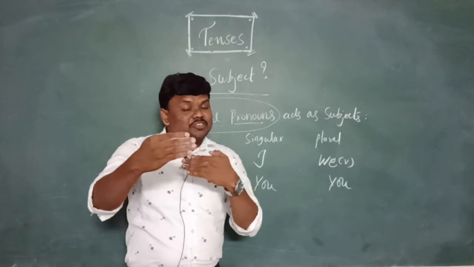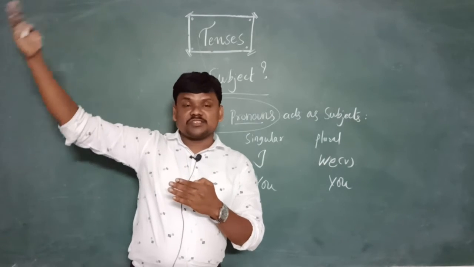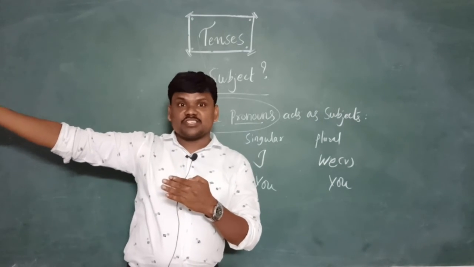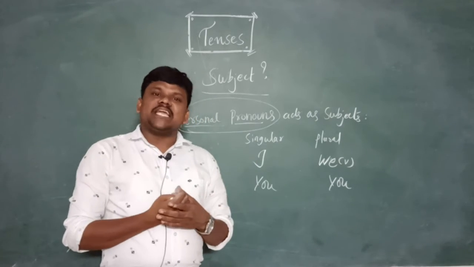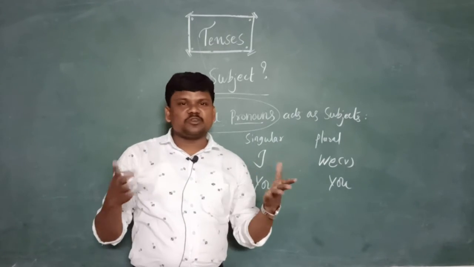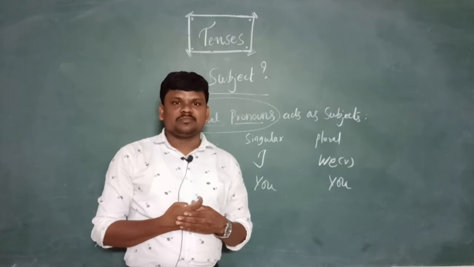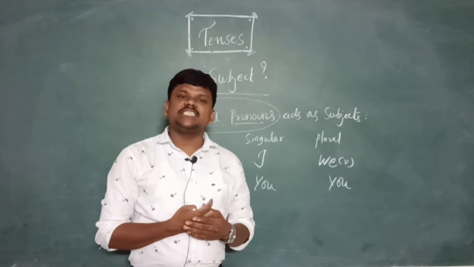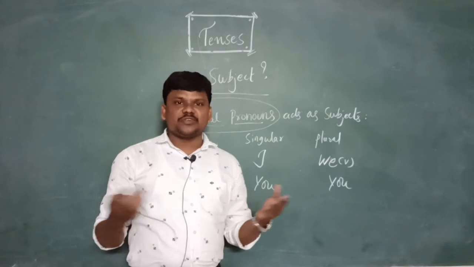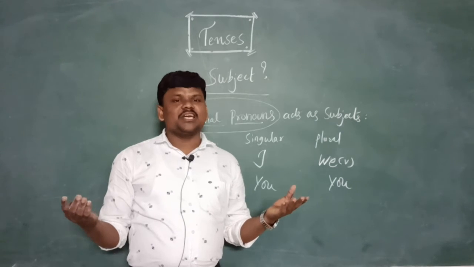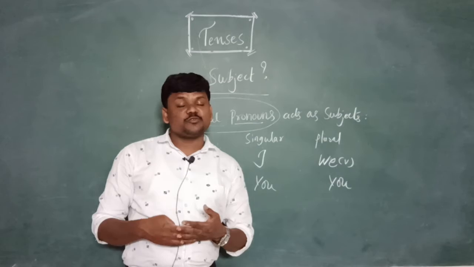If we both speak about somebody else and we don't know their names, we need to call them with some pronouns, right? He, for example. If we are talking about a boy whose name we don't know, we use the pronoun he. If you are talking about a girl, she. If you are talking about anything else, it, right? Unless we know the names. Okay? If we know the names, it is okay, with the names we can call. Without knowing the names, we need to use pronouns.